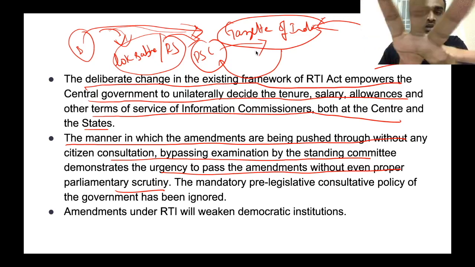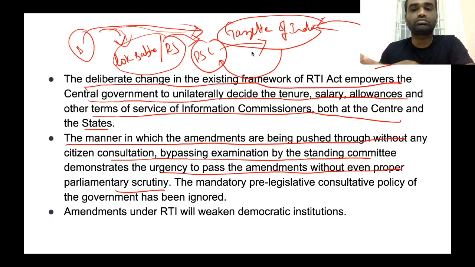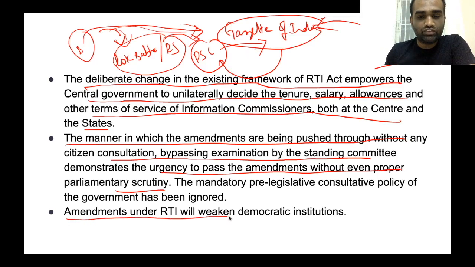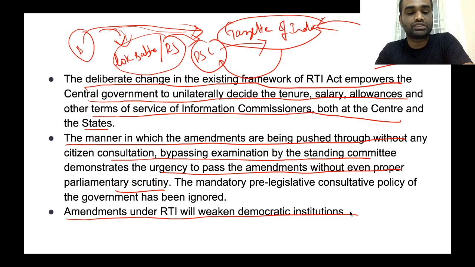Clear? Now, this entire process has been skimmed through. This was not followed. This shows that the government which passed this act does not want to follow the democratic process. Clear? Also, amendments under RTI will weaken democratic institutions. Clear?